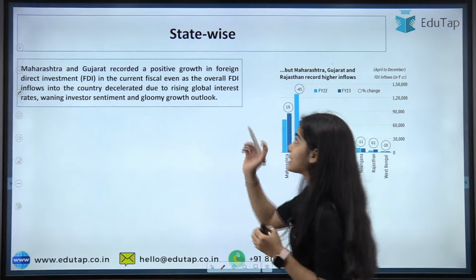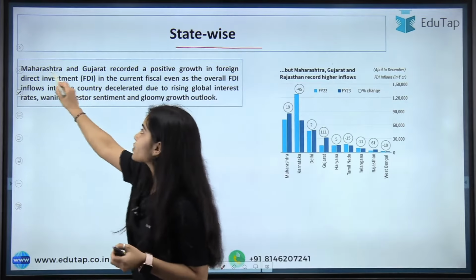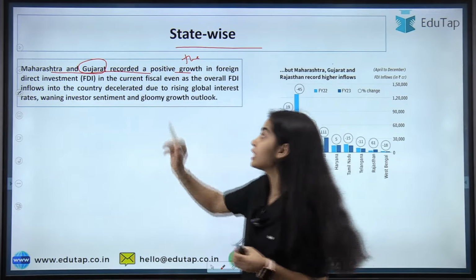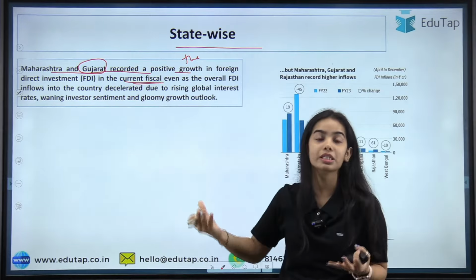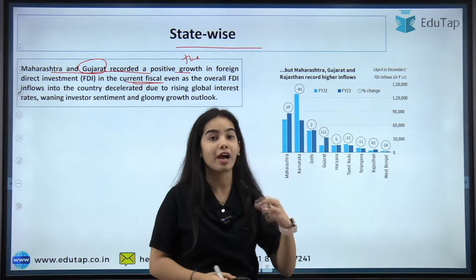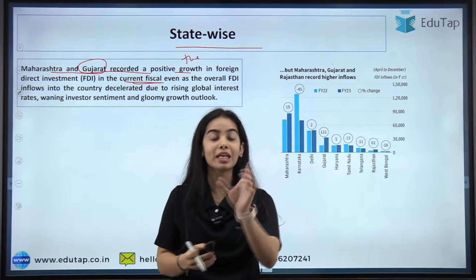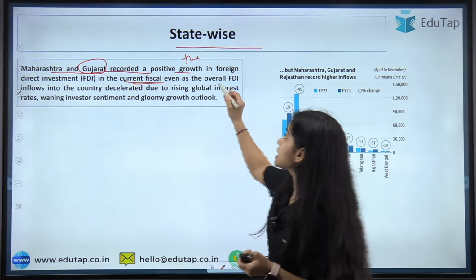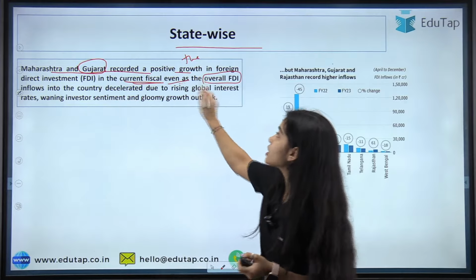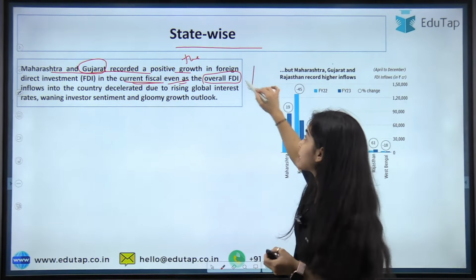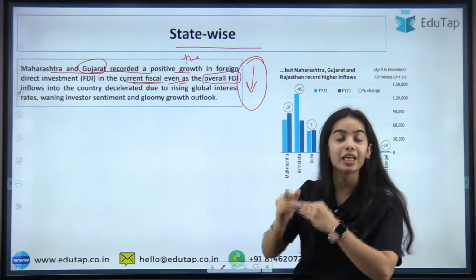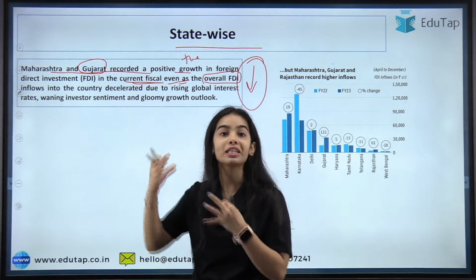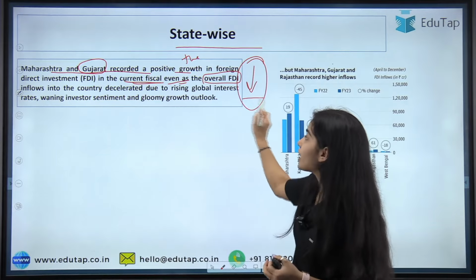Now coming to the state-wise data. Maharashtra and Gujarat have recorded a positive growth in foreign direct investment in the current fiscal year, from the April to December data that we have got. So Maharashtra and Gujarat are the ones seeing positive growth, even as the overall FDI inflows into the country are decreasing. Even if the overall FDI inflows are decreasing, for some states there is positive growth in the FDI.